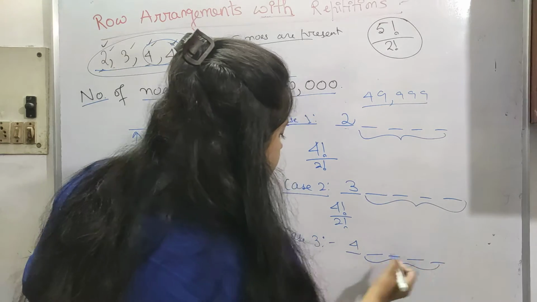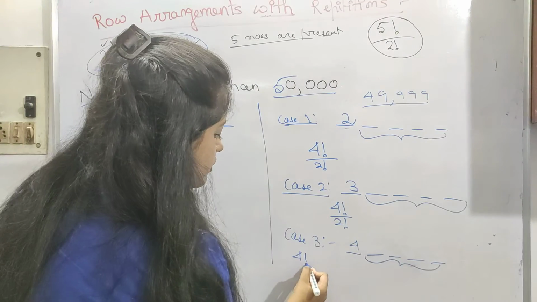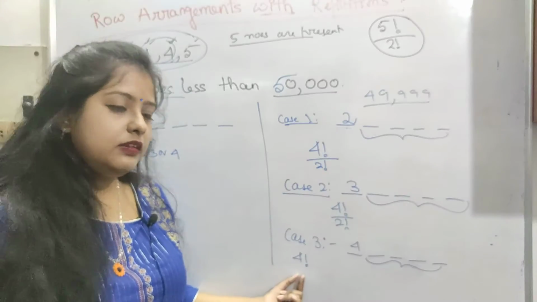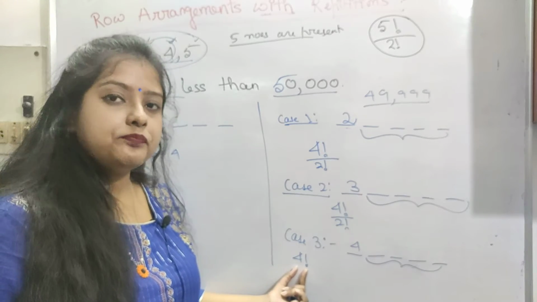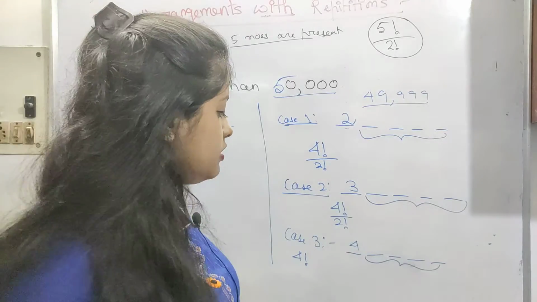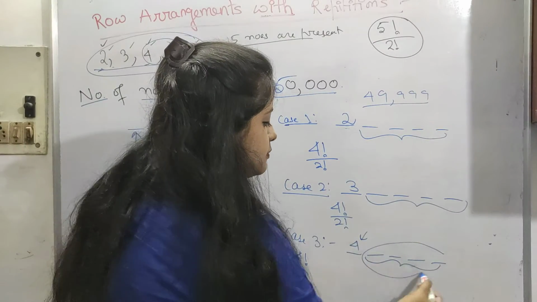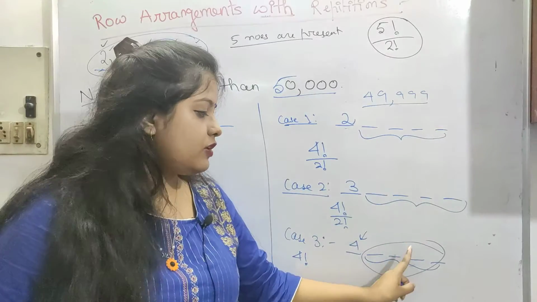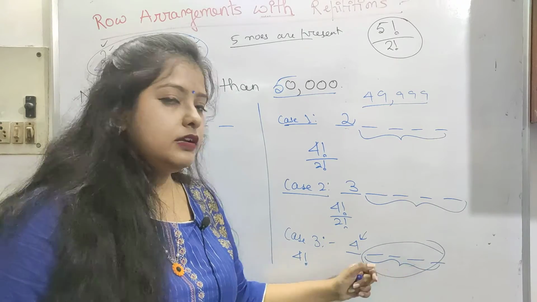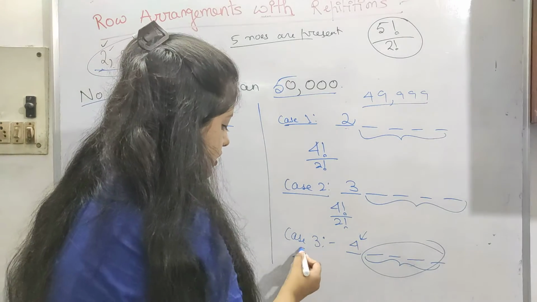So we have to check this. It is 4 factorial. Should I divide anything by 2 factorial? No, we cannot divide anything, because we have placed this 4 here and we are checking in these positions. In these positions only one 4 is present and that is not repeated again. So this is our answer.